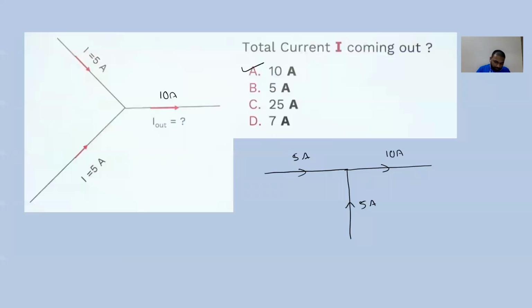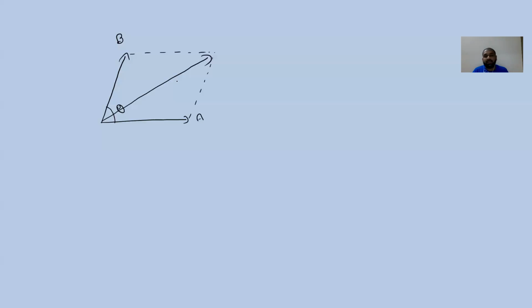Okay children, what is the formula for vector addition? Suppose one vector is acting in this direction, say this is vector A, another vector is acting in this direction, suppose this is vector B, and the angle between them is theta. We have studied. Hope you all have watched the video lectures. So the resultant is the sum of A and B.